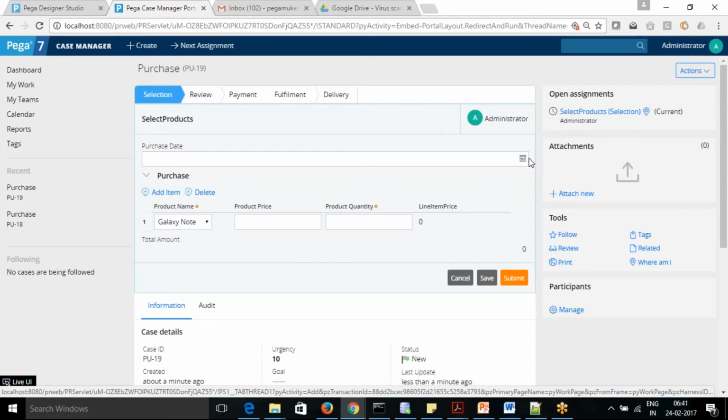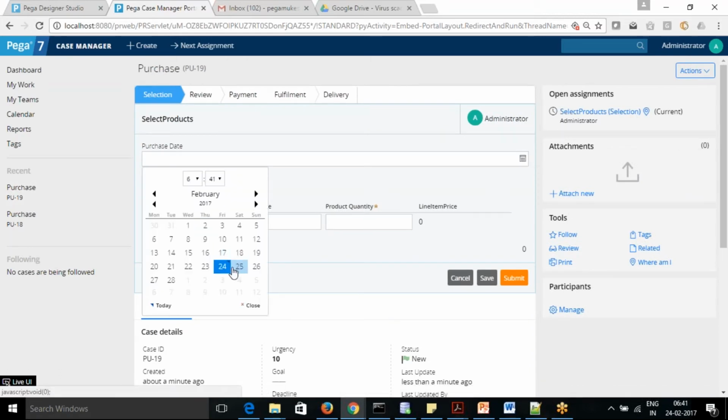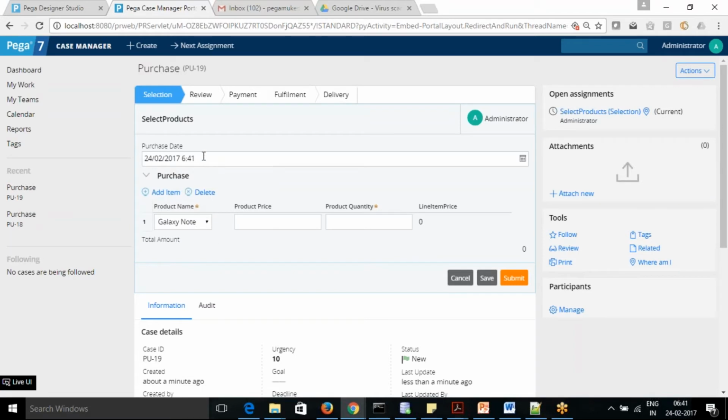Okay, so let's choose the purchase date. It will take the current date here. Or if you want a future date, since it's an online order, he can say he wants to deliver some of the things on that date.